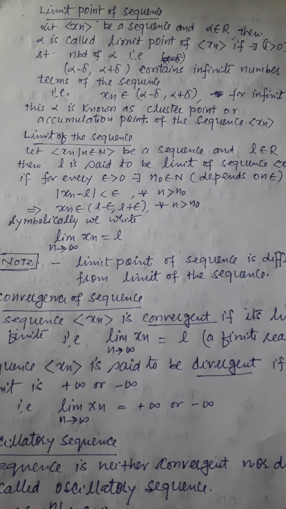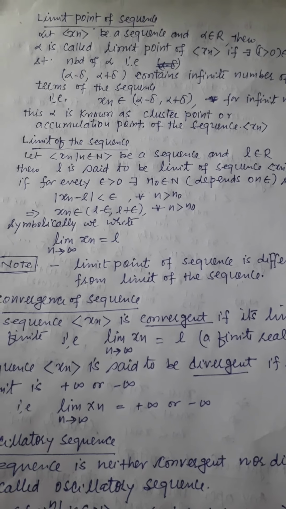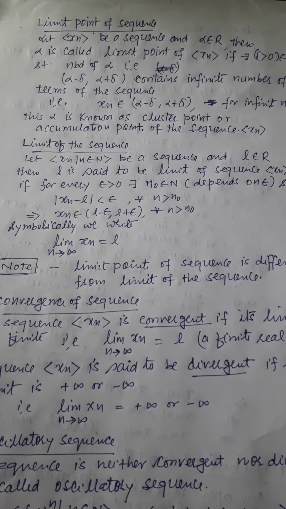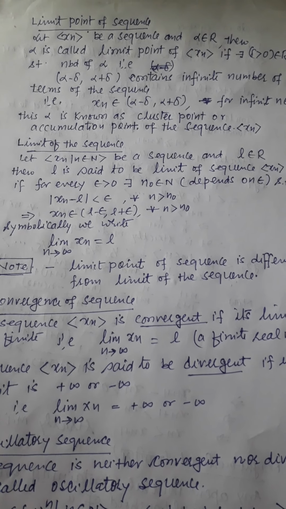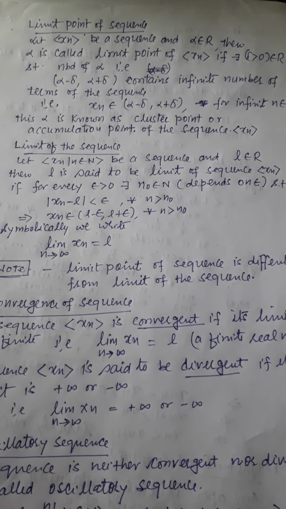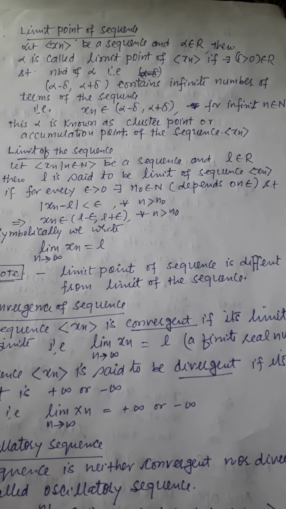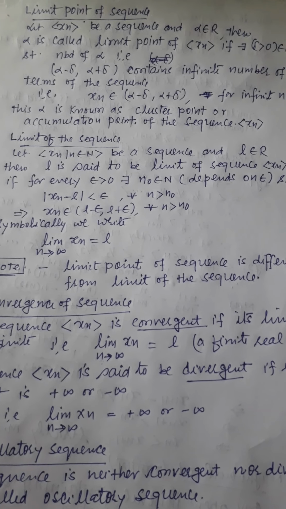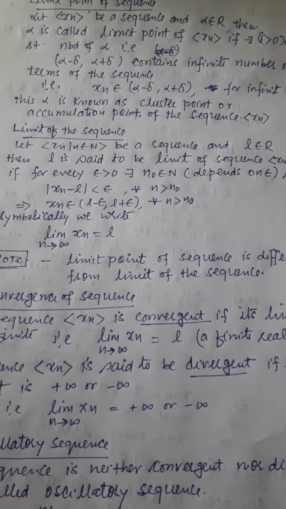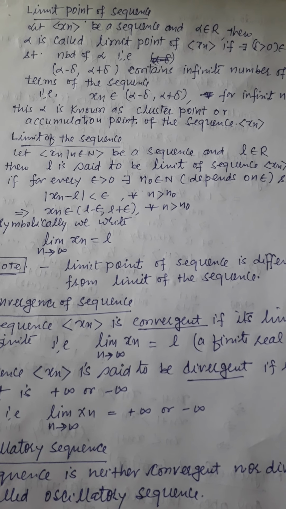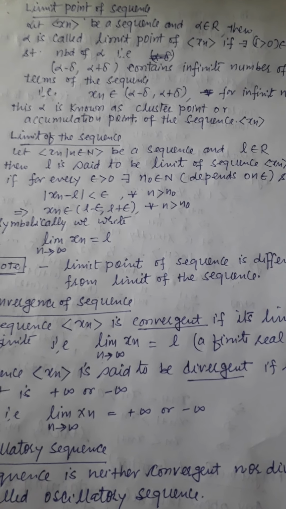Then this number L is said to be the limit of the sequence if for every epsilon greater than 0 there exists n naught belonging to natural numbers, where this n naught depends on the choice of epsilon, such that the absolute difference of xn and L will be less than epsilon for all n greater than n naught.